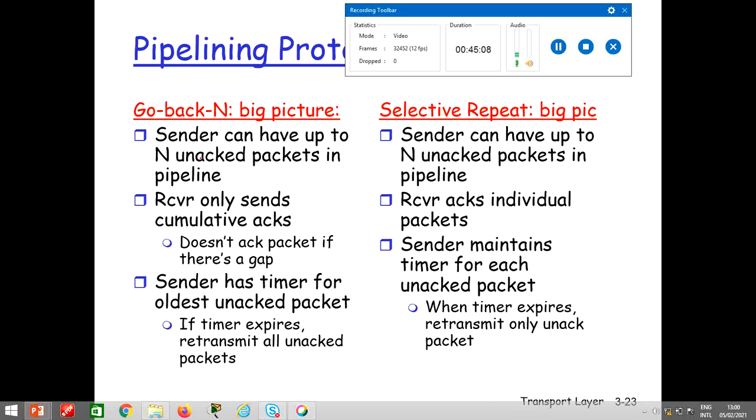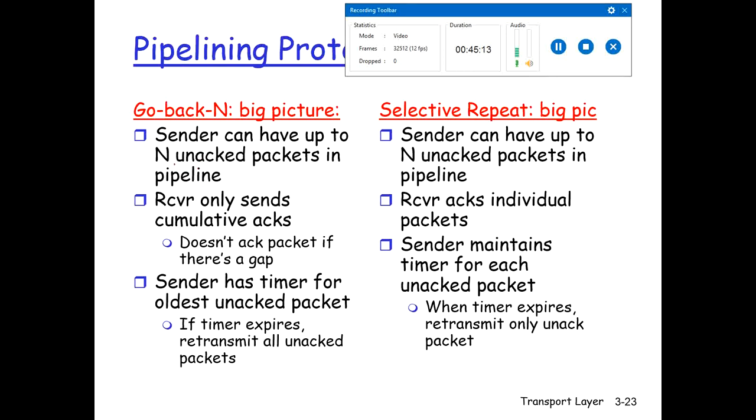Go back N. Sender can send N unacknowledged packets. So N can be any number, 5, 10, 15, 20, 100. So sender can have up to N unacknowledged packets in the pipeline. Receiver only sends cumulative acknowledgement. So receiver will not send acknowledgement one by one. For example, if it has sent 10 packets, it will not send 10 acknowledgements. Rather, it will send an acknowledgement numbered 1 to 10. So cumulative acknowledgements are sent.